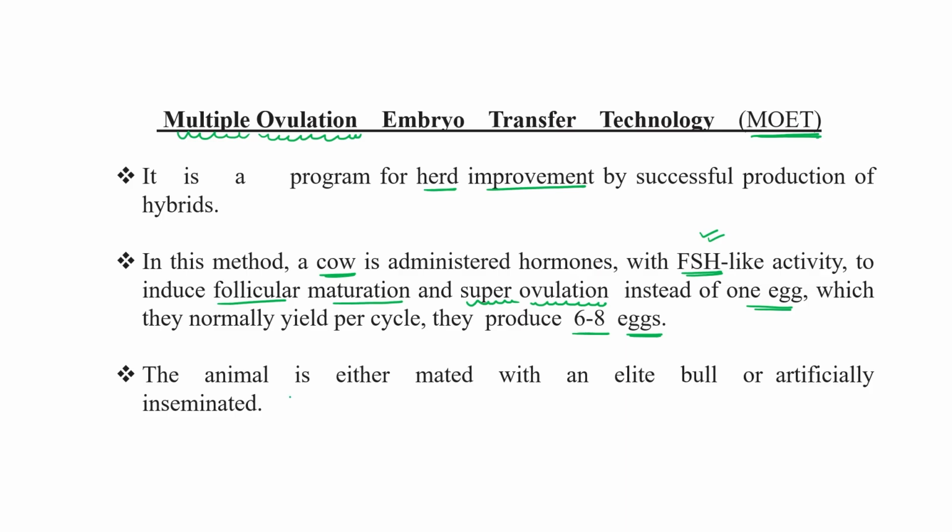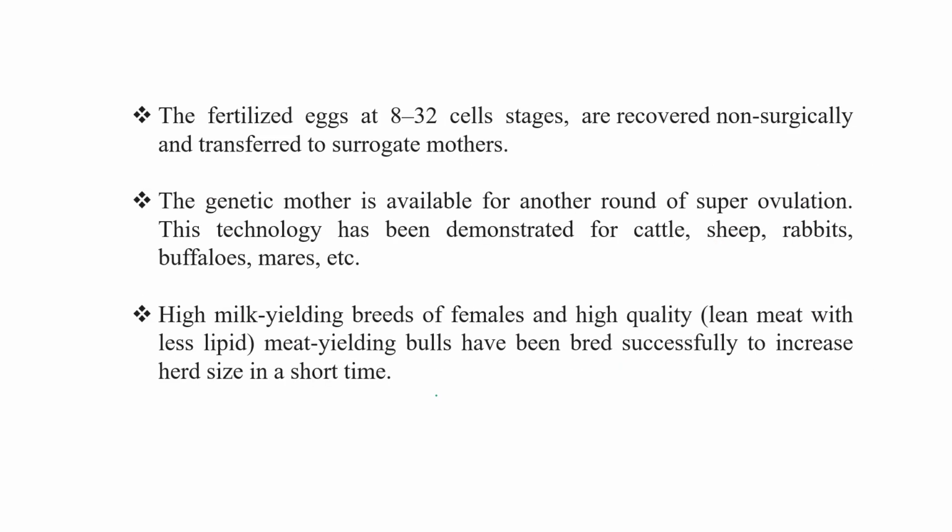So this is how the animal is either mated with an elite bull or artificially inseminated. Because of the treatment with this follicle stimulating hormone, the fertilized eggs at 8 to 32 cell stage are recovered non-surgically and transferred to a surrogate mother.